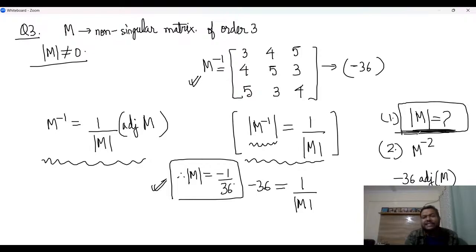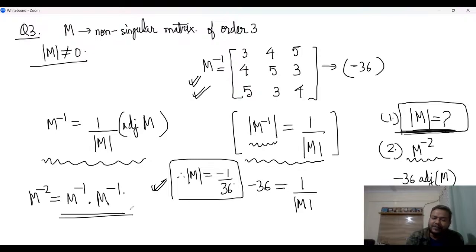Now notice that if somebody gave you M inverse, M power minus 2 is super easy to find. Why? Because M power minus 2 is simply M power minus 1 times M power minus 1. M power minus 1, which is your M inverse, you just have to multiply the inverse with itself one more time.